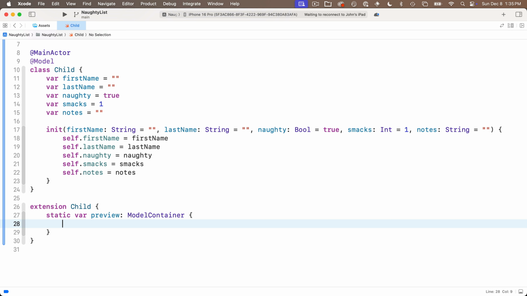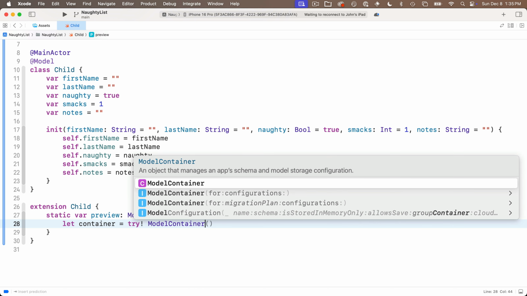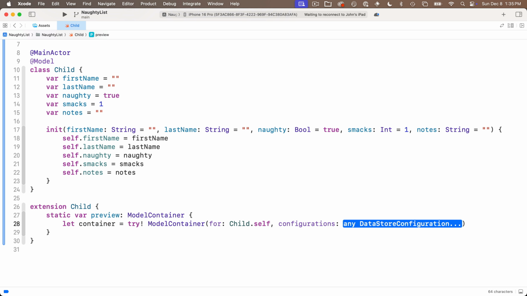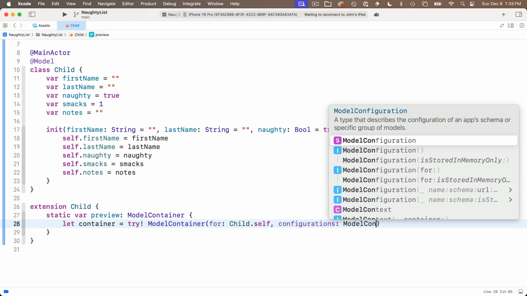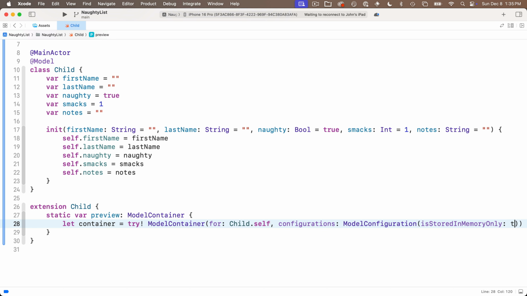First, we've got to create the model container that we're going to fill up inside these curlies. So we'll say let container. We could call it anything. Container's a good name. Equals try exclamation point ModelContainer. Choose the option with for and configurations in here. For is going to be Child.self. In configurations, we want to create a ModelConfiguration in here and choose the option with isStoredInMemoryOnly and set this bool value to true.